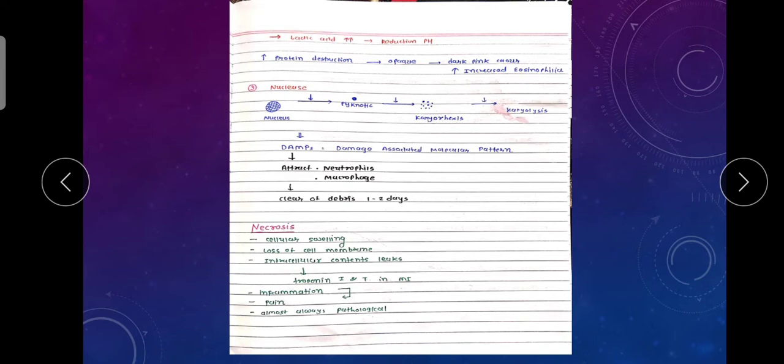Okay, loss of the cell membrane, phospholipid damage, intracellular contents leak like troponin I and T in a myocardial infarction. Okay, and the inflammation and the pain, almost always pathological.